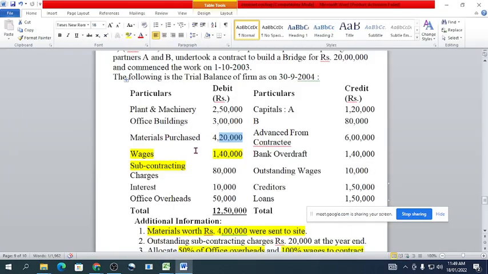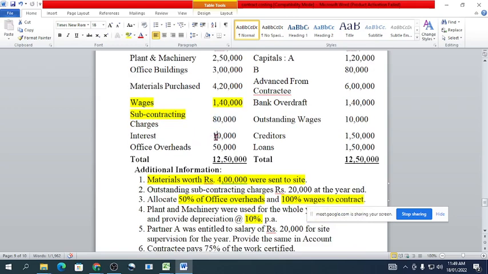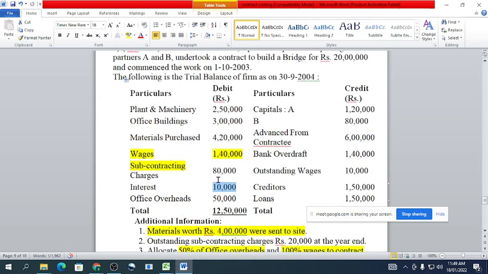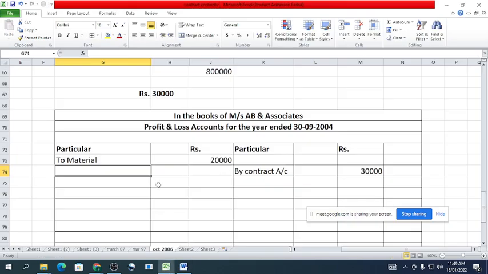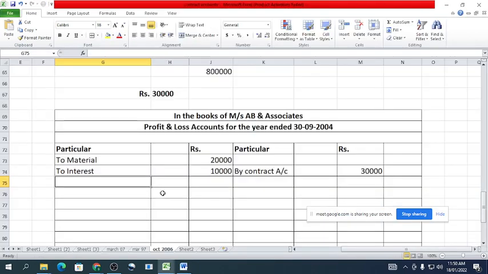We have already charged the whole of the wages, 4 lakh rupees, to the contract account, so we will not transfer any wages to the normal P&L account. Next, interest of rupees 10,000 has a debit balance, so it is an expense. Next, office overhead: 50% we have charged to the contract account, and the remaining 50%, that is 25,000, we will charge here.